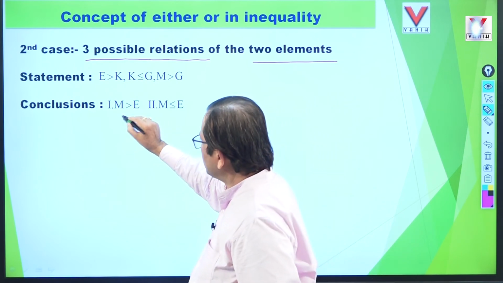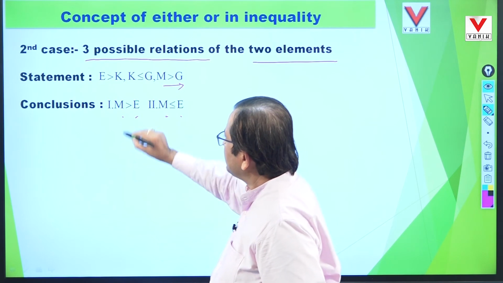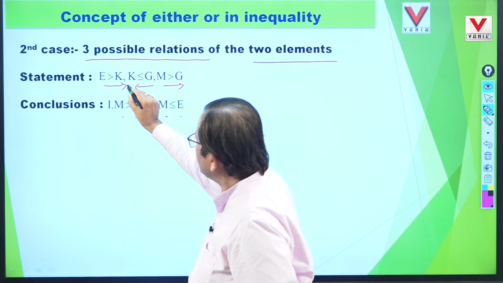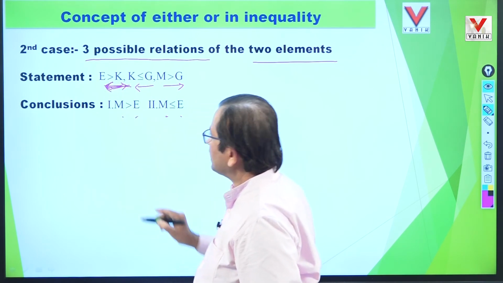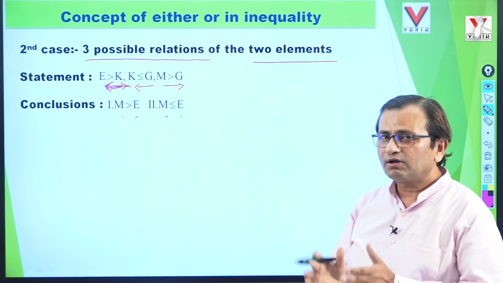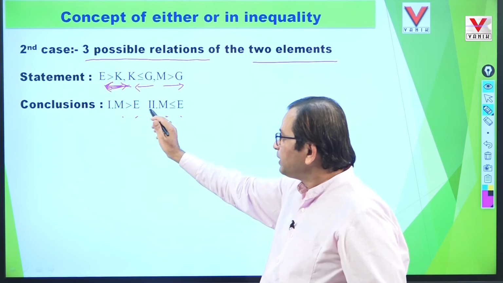So come to the conclusion, M and E. In the statement, M to G relation is given, G to K relation is given, and K to E relation is mentioned. So here the relations are not given in a chronological order. So we'll arrange them in a single order, either ascending or descending, to know the relations of M and E.